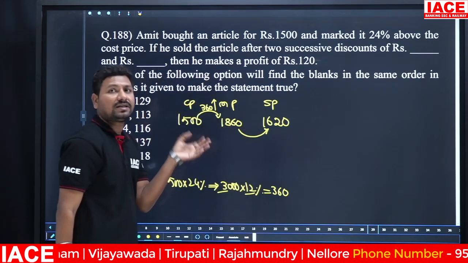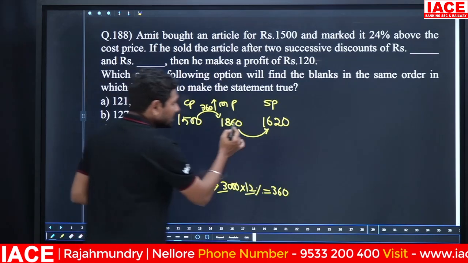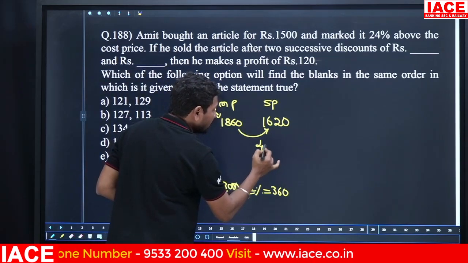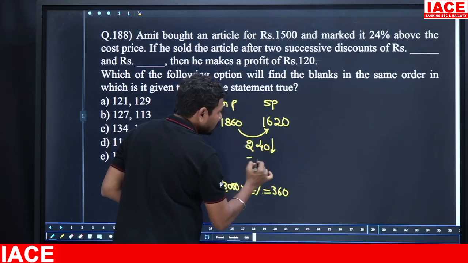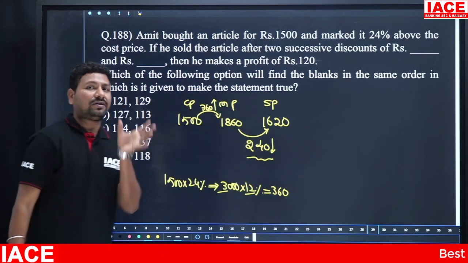1860 rupees product is getting for 1620. 60 rupees became 20 rupees means 40 rupees discount. 1800 became 1600 means 240 rupees given discount. How much rupees discounted? 240 rupees given discount.